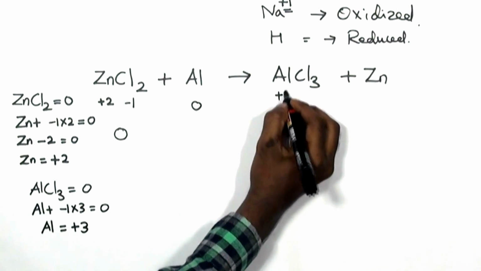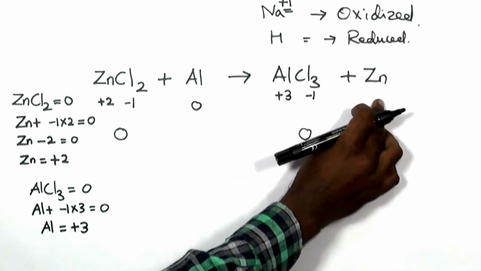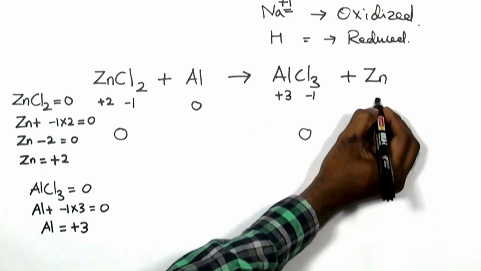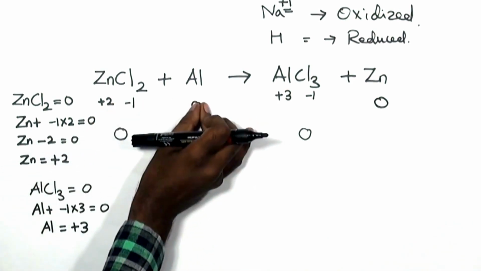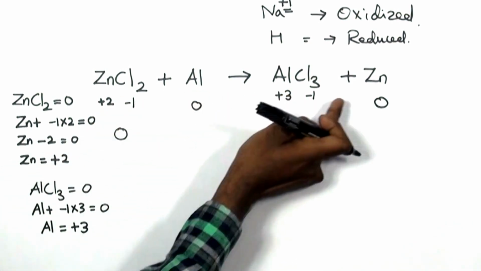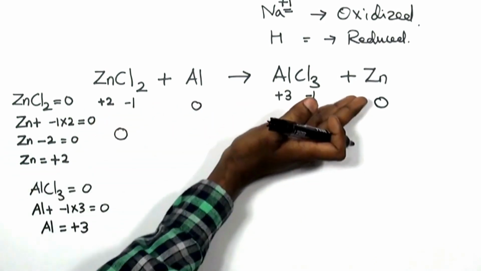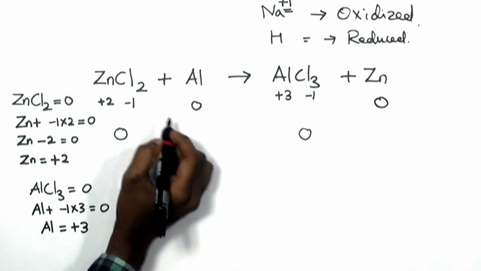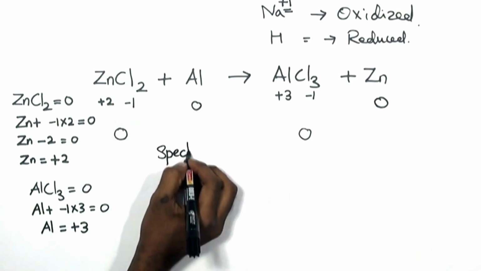So +3 and chlorine has got -1. According to the first point we learned, zinc in its unreacted state has got a charge of 0. Now we have zinc and aluminium whose oxidation state got changed from their initial state, whereas chlorine's oxidation state stays the same. So chlorine is considered to be a spectator ion.